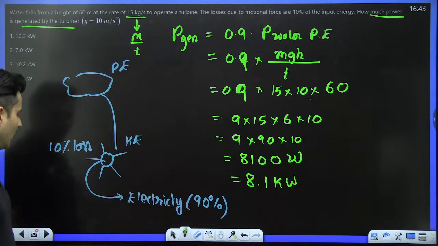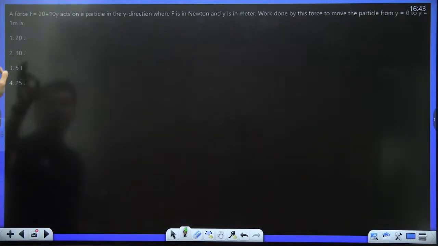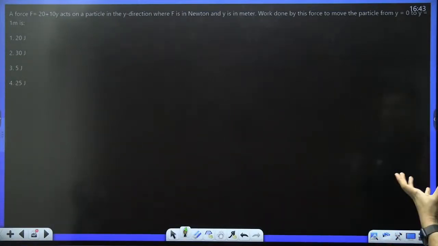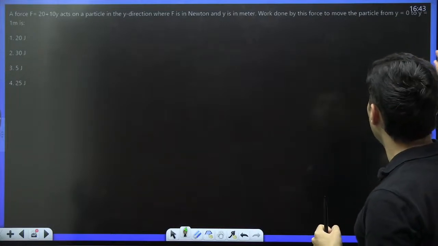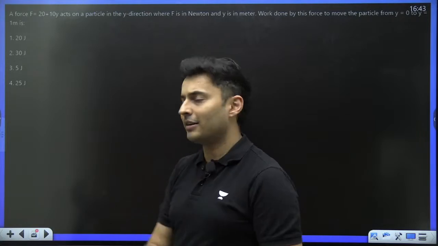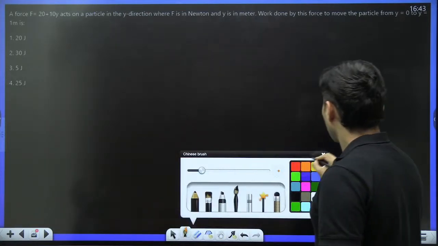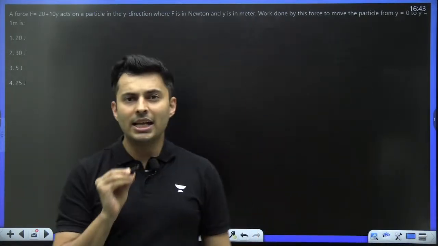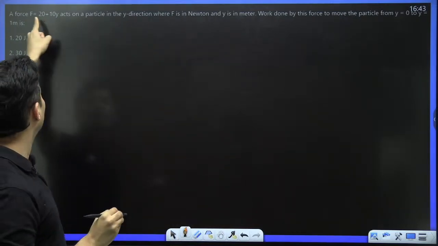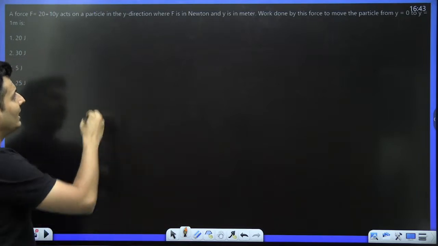Okay, let's go to the next question up on your screen. Force acts on a particle in the y direction. F is in Newton, y is in meter. Work done by the force to move the particle from 0 to 1 meter is how much? All right. So I think we have to just integrate this because the force is variable. You can see why it is variable. It's a function of y. So I have to integrate this.